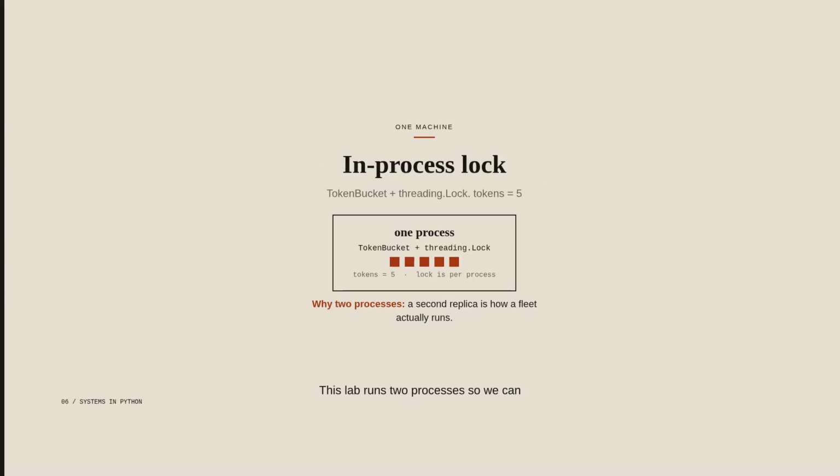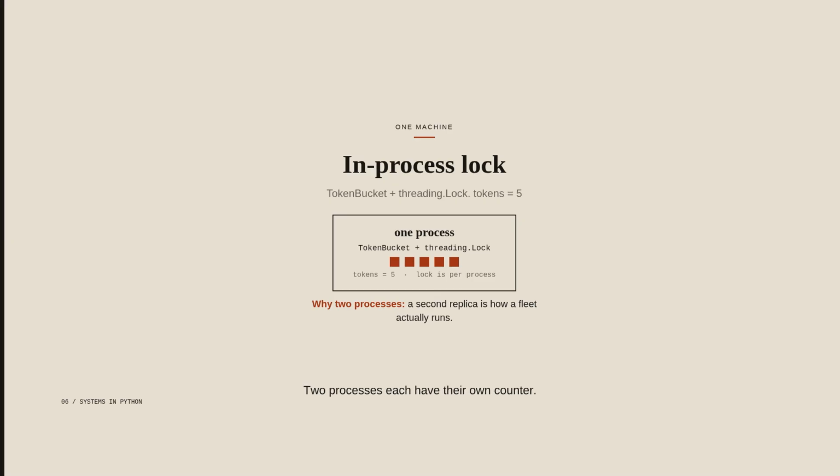This lab runs two processes so we can see a second replica. Two replicas are how we stay reachable when one box stops, and they break a local lock. The token bucket in the password reset box keeps tokens in process memory. A threading lock makes one thread spend a token at a time. A threading lock stops two threads, and it never sees the other replica. That lock does not cross a process boundary.